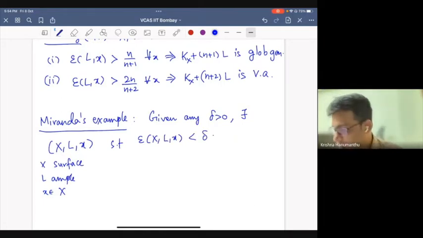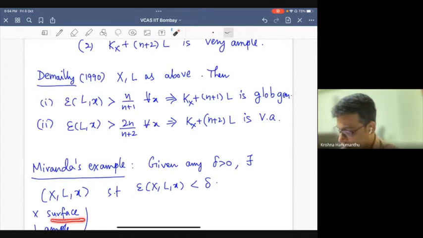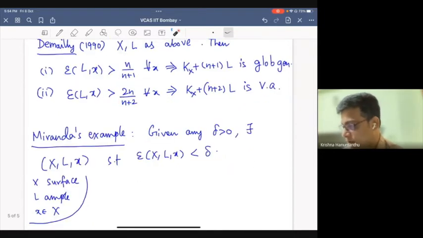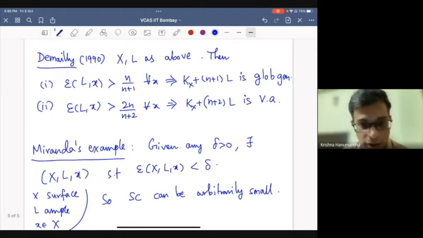So you can clearly see that you can never prove something like this, because if n is 2, this will be 2 by 3, and this will be 4 by 6, which is not the case, because Seshadri constants can be arbitrarily small. So of course, this approach to Fujita cannot work.